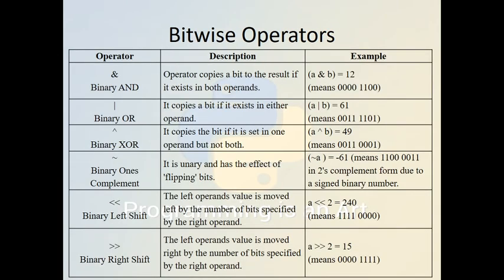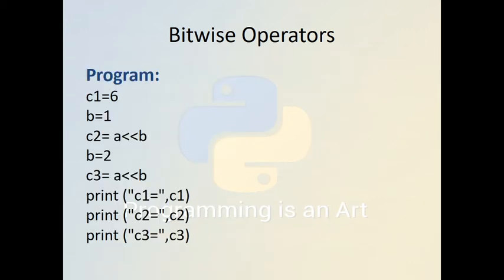Now we will discuss the bitwise operators. Bitwise operators are something different. They work on the bits. They are not applied directly on decimal values, hexadecimal values, or strings. They apply on the bits, and they are very useful in something like encryption and decryption. The operators are binary AND, binary OR, binary XOR, binary complement, left shift, and right shift. I have given an example.